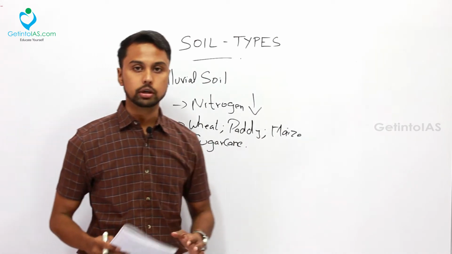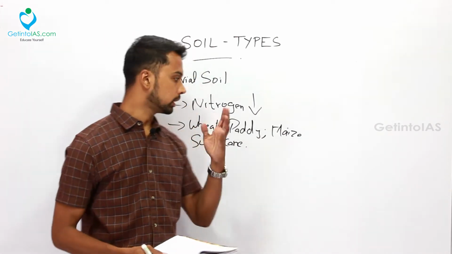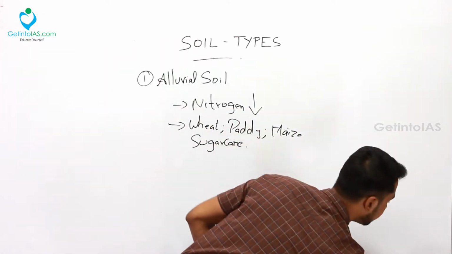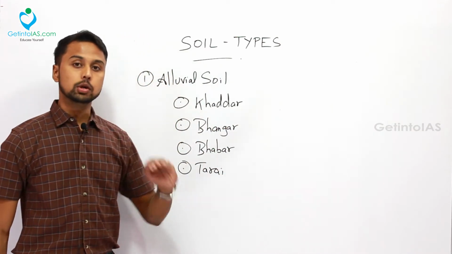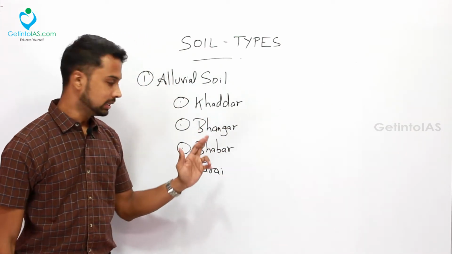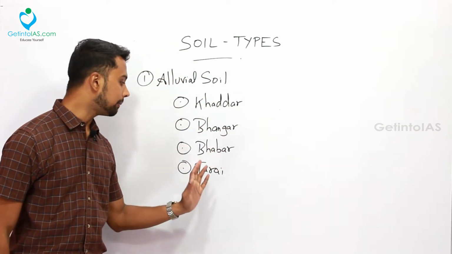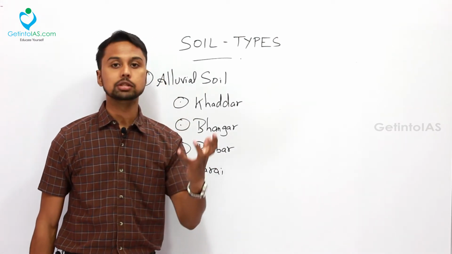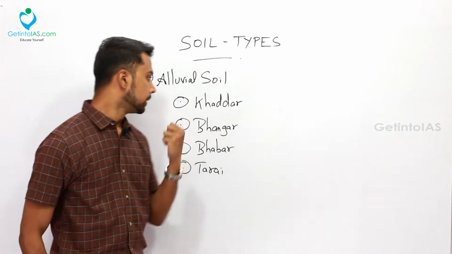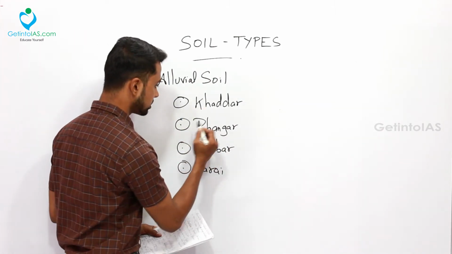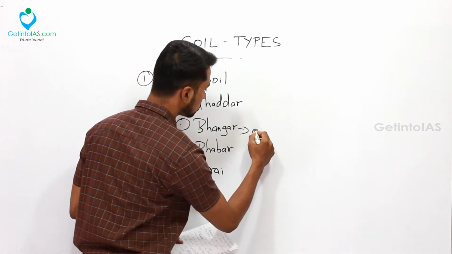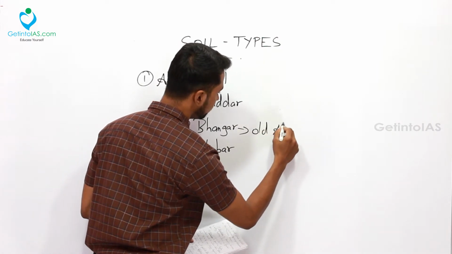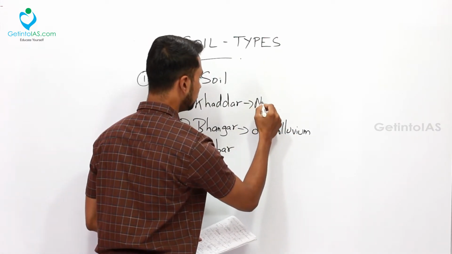So this alluvial soil is again divided into 4 types. Okay, those types we'll deal with, which is very important. So these are the types of alluvial soil. First one is the Khadar, second is Bhangar, and third is Bhabar, and fourth one is Terai. These are the types of alluvial soil. We all know alluvial soil is of depositional nature. So this Bhangar, first we will study about the Bhangar. Bhangar is also known as the old alluvium. Khadar is known as the new alluvium.